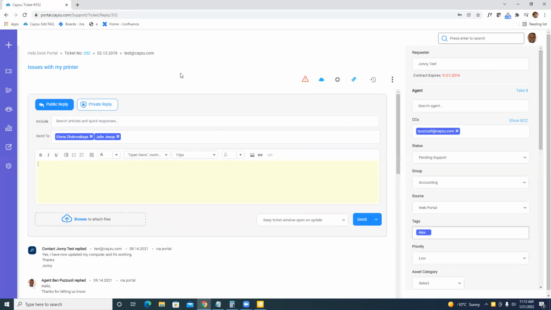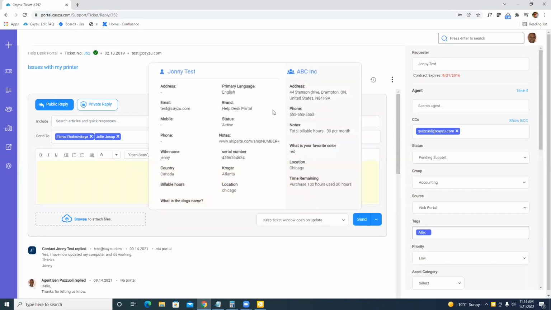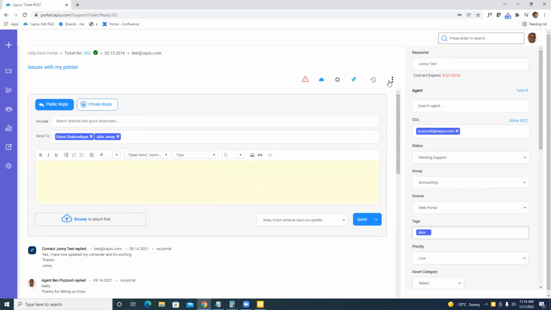Now, other things that have changed, for example, if you want to change the title, you just click in and change that right there. What you also notice is we can also copy. If we want to share this link, we can copy it. We do still pull in the information. It's just a little GUI update. And more importantly, a lot of the actions like merging or adding time are now much more accessible, especially the time. So you can still easily create an article, etc.